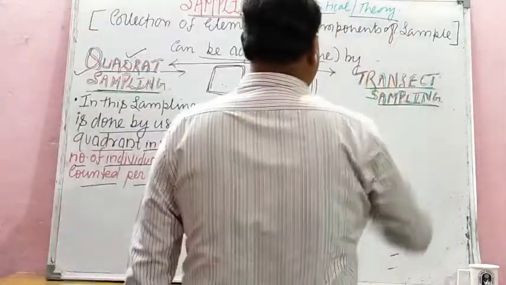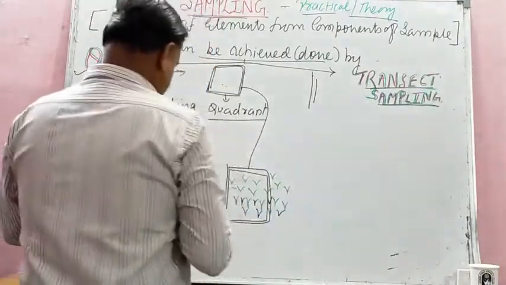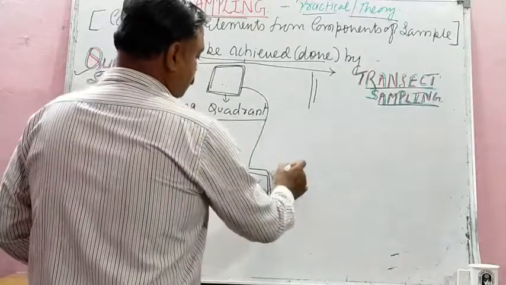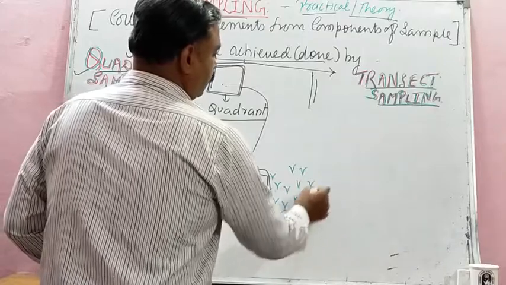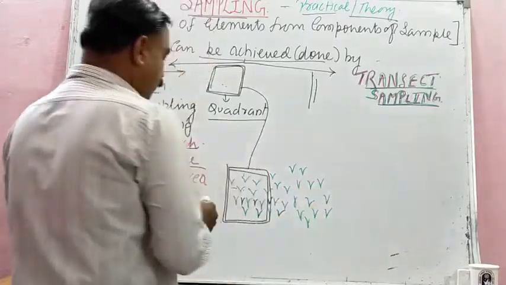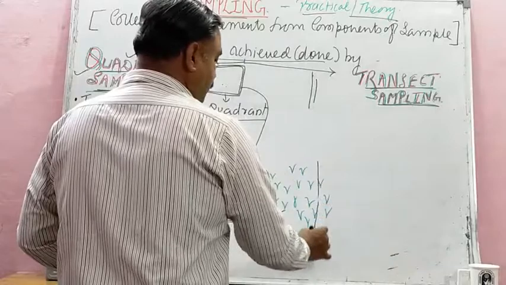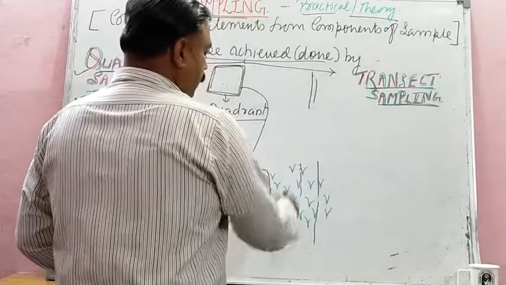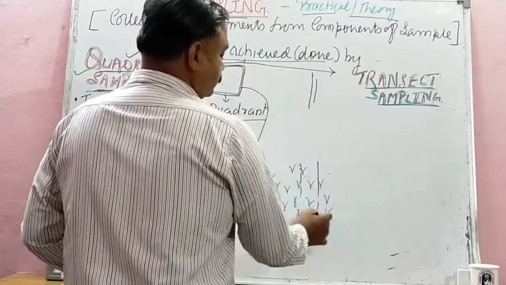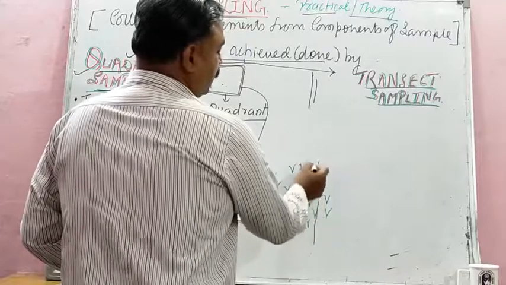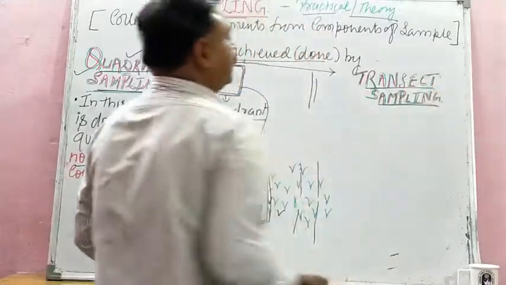Similarly, transect sampling. In transect sampling, student, what is there? See here, these are the plants which you are going to select for biotechnological work, say tissue culture. Now how will you take the sample? An imaginary line is created, along which careful and systematic observation is done. Individuals are counted very carefully around this imaginary line. So how we define transect sampling?